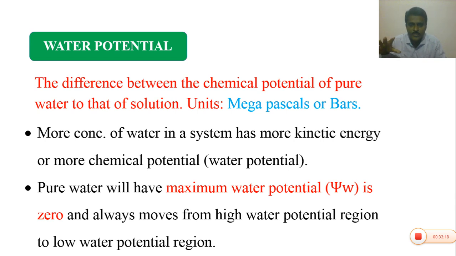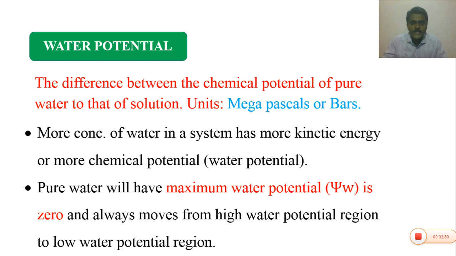If the system, cell or beaker contains a less concentrated solution, it has less kinetic energy and a low water potential.